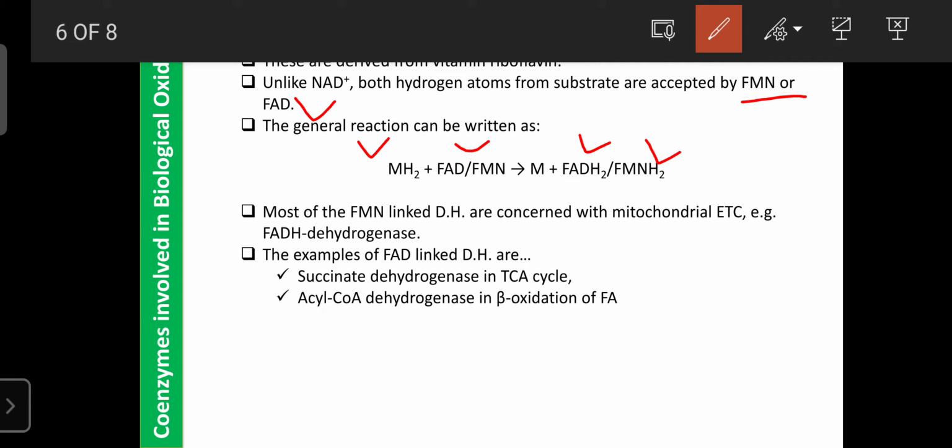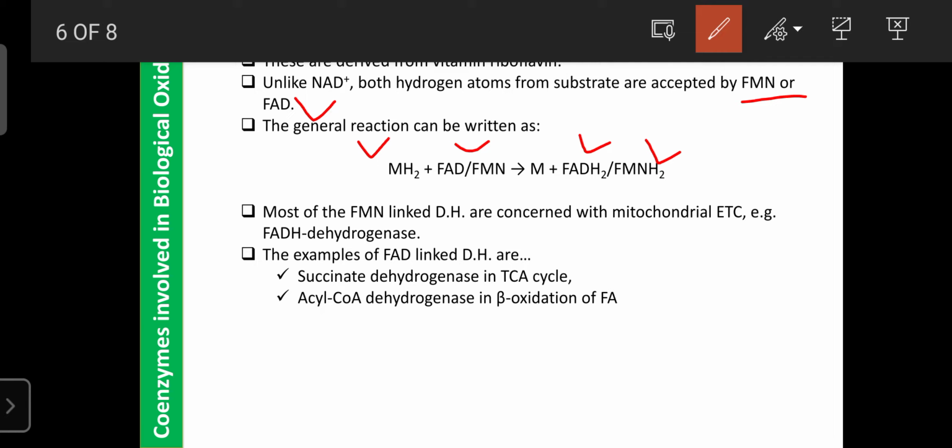Most FMN-linked dehydrogenases are involved in the mitochondrial electron transport chain reactions. Examples of FAD-linked dehydrogenases are succinate dehydrogenase, involved in the TCA cycle, and acyl CoA dehydrogenase, involved in the beta oxidation of fatty acids. These two dehydrogenase enzymes utilize FAD as a coenzyme for the metabolism of carbohydrates and fatty acids.